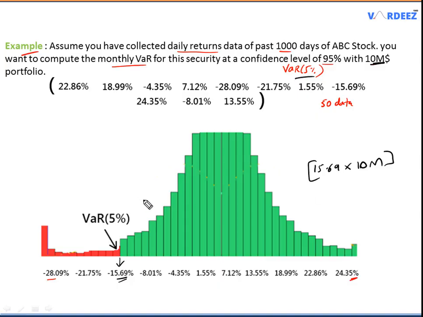Now there's one thing that I want you to take notice of, and that is VaR tells you about the money that you could lose on a portfolio, right? So VaR will always be on the left side of any distribution. VaR focuses on the left tail, and that is why VaR is sometimes also referred to as left tail losses. If I say left tail losses, that means I'm talking about the VaR. So remember that always and always we focus on the left tail of the distribution to get the value at risk.